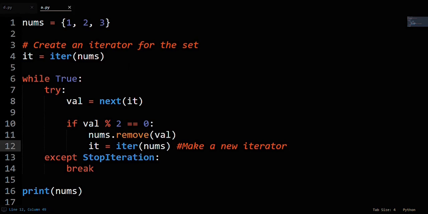This is not wasting memory to make a new iterator each time you remove an element, because the alternative would be making a totally new copy of this set. So by comparison, a new iterator uses a much smaller amount of memory.